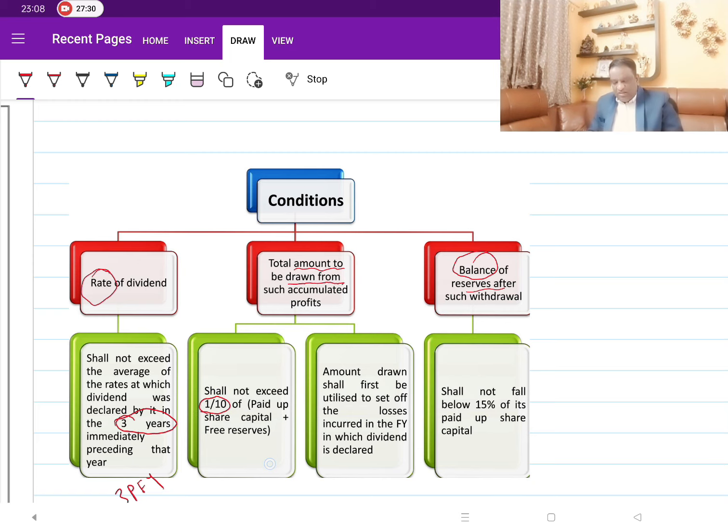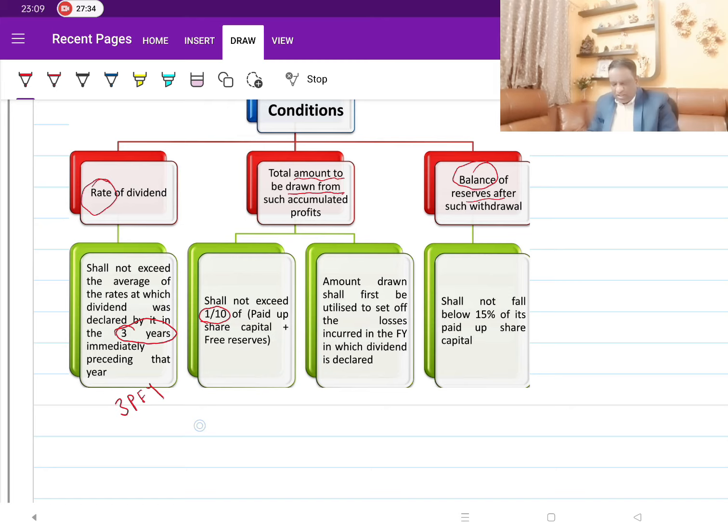Put the same way, it is 10% of my paid up capital plus free reserves. This is condition 2. Even out of this amount, I have to set off the losses and any depreciation. Only from the remaining amount can I use it. So this is condition number 2.